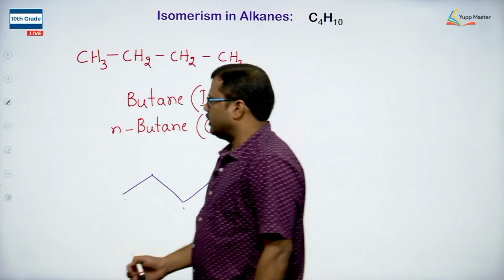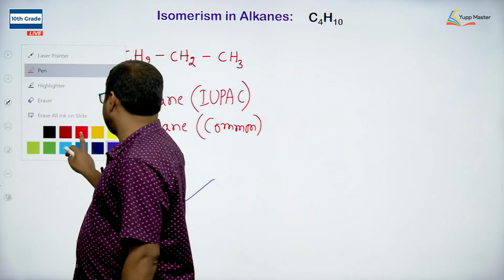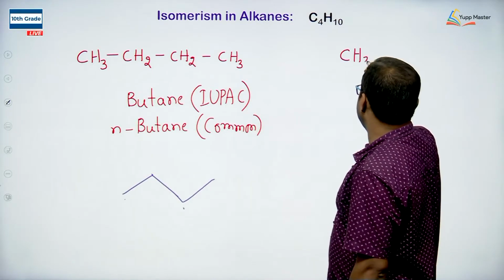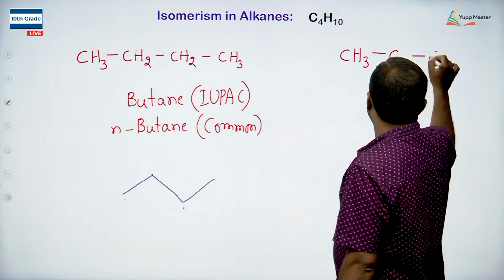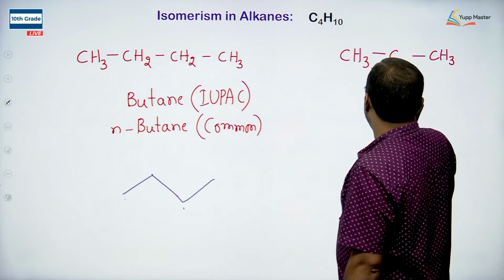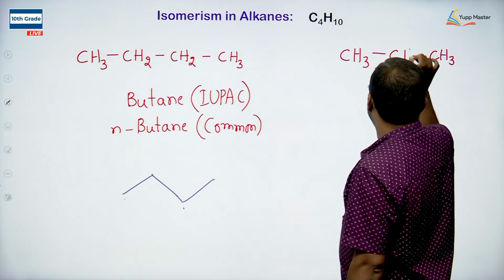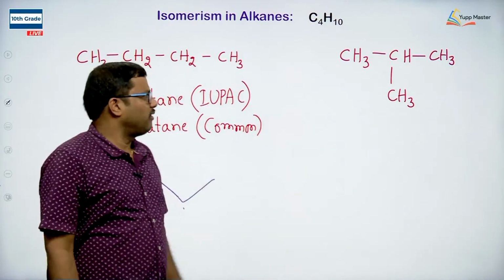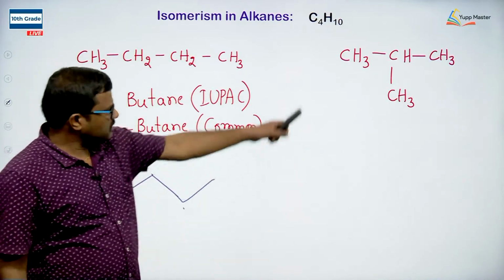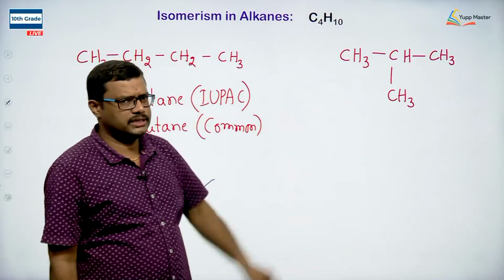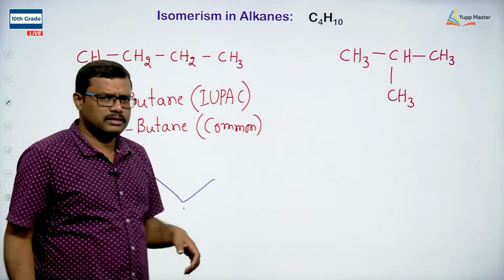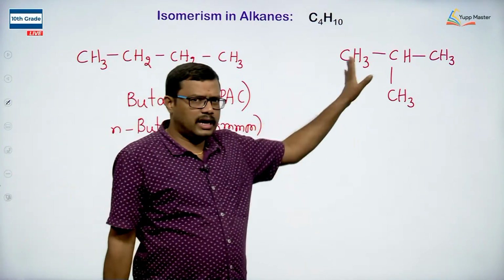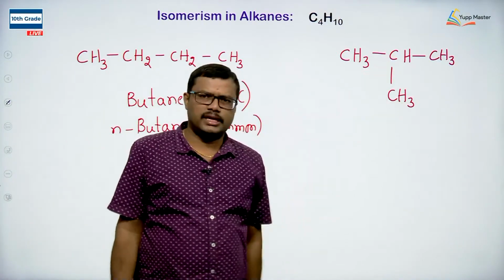Right. Let me arrange 3 carbons in a straight chain: CH3, C, CH3. I am taking 1 carbon as a branch. In order to satisfy the tetravalency of the carbon, I am giving the number of hydrogens to the molecule. So this also corresponds to the same formula C4H10. But what is the difference between these two? Here the 4 carbons are arranged in a straight chain. Here 3 carbons are arranged in a straight chain and 1 carbon is taken as a branch.